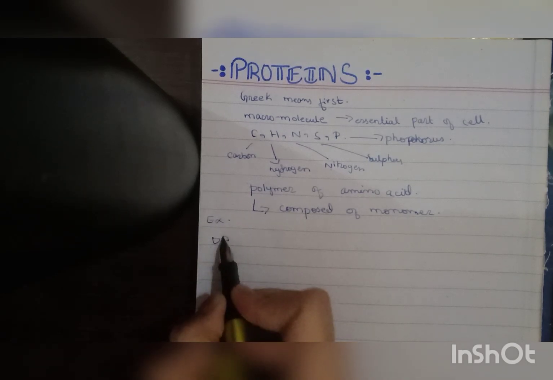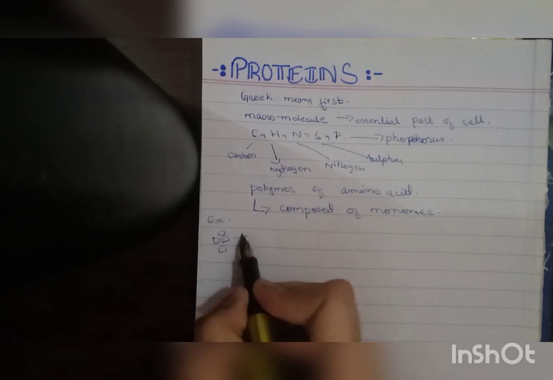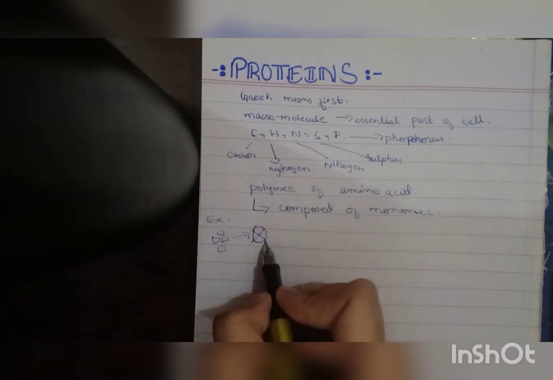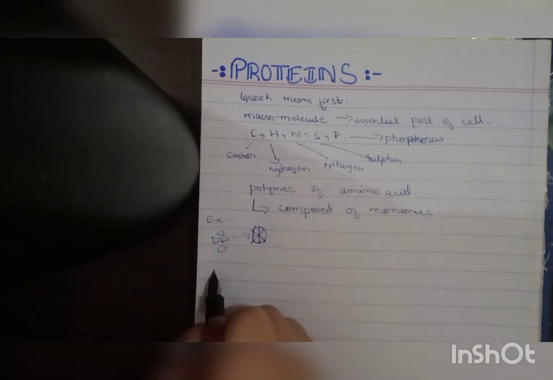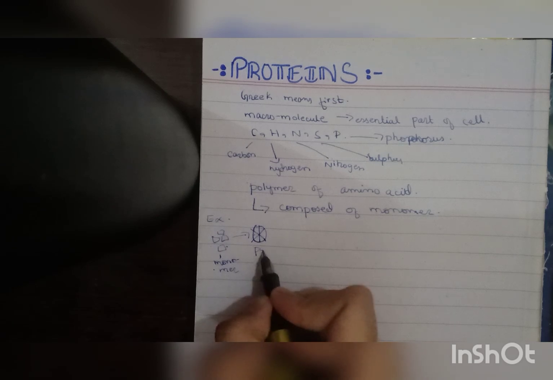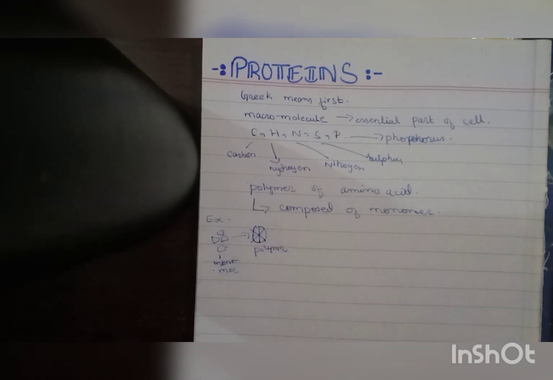These are small pieces. When they combine together, they make a large one. When we break this large one, it will be converted into these pieces. So these are basically the monomers, and this large compound is the polymer. Alright, is this clear to you? The introduction is clear to you.